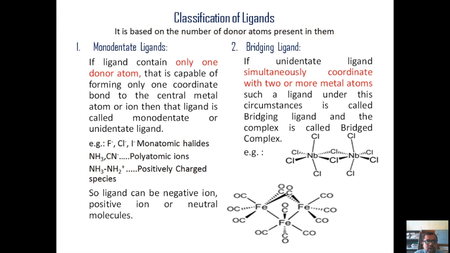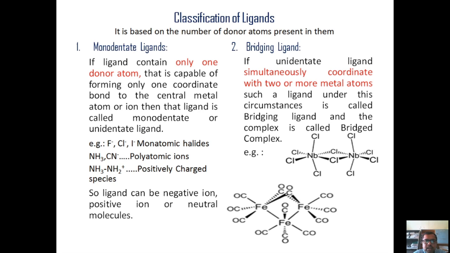So what are the examples of monodentate ligand? All the halogens belong to the monodentate ligand category: fluorine, chlorine, bromine, iodine. There are certain polyatomic ions, for example ammonia, cyanide, or molecules with more than two atoms or heteronuclear diatomic molecules, which possess either a negative charge, a positive charge or are neutral. These are also capable of donating only one electron pair and forming only one coordinate covalent bond. In other terms, if a species has only one donor atom, it is called a monodentate ligand. So the ligand can be a negative ion, a positive ion or a neutral molecule.